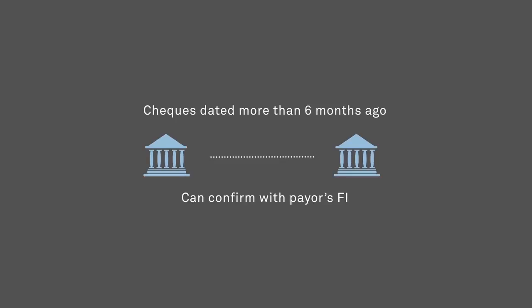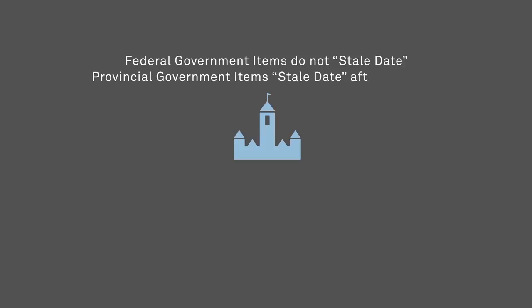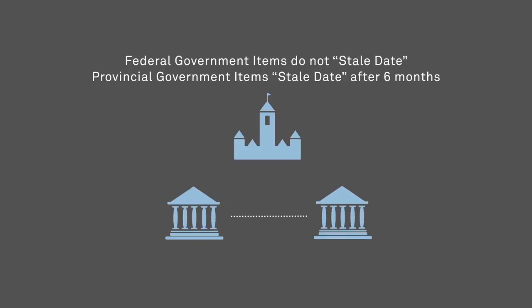When an item is returned for the reason stale-dated, the return must be initiated within the next business day timeframe, as discussed in Rule A4, Section 5. It's important to note that the item may not be returned for this reason if the item is a bank draft, money order, or certified item. Federal government items, which we'll discuss further in a moment, do not stale-date. Checks issued by provincial governments may be considered stale after 6 months. Once the next business day timeframe for the return of a stale-dated item has passed, the item can no longer be returned through the clearing, and any further action would need to take place outside of the clearing.